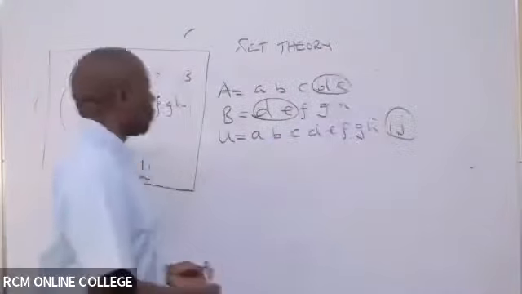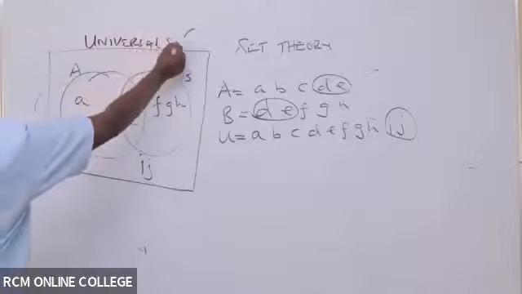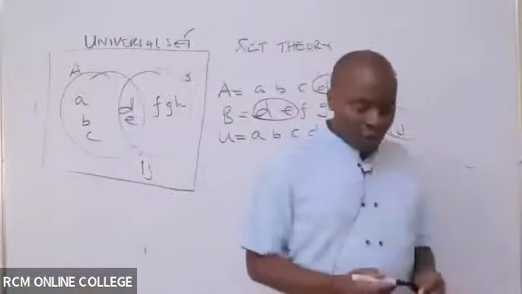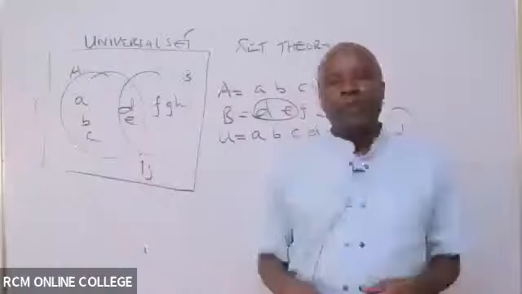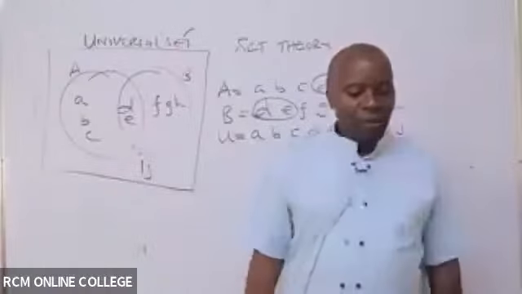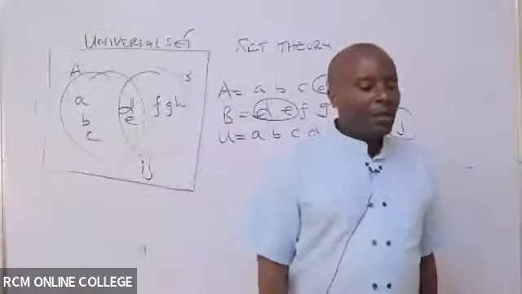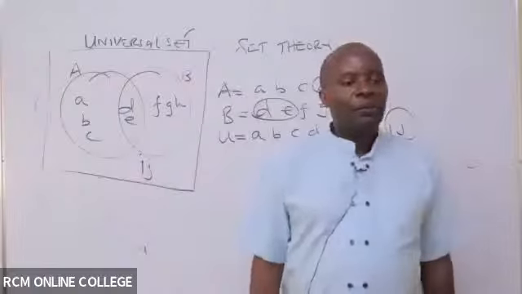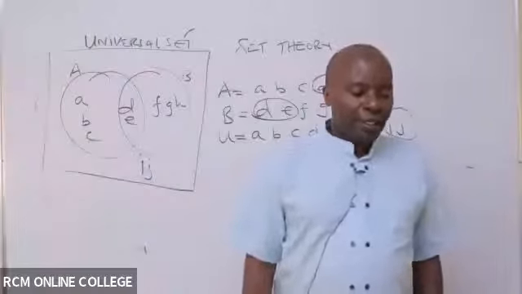This box is what we call the universe, the universal set, the U. Once you finish drawing, kindly mention Y for yes, or put your thumbs up, or ask questions, one of the three. Great, great. Thank you very much.